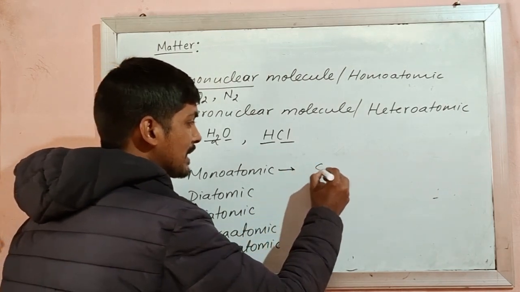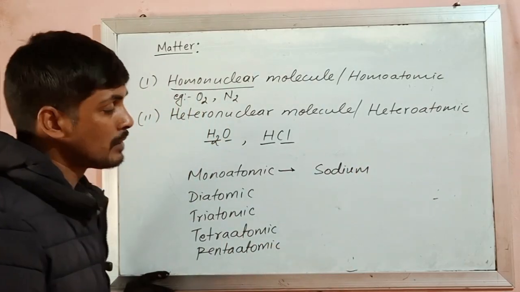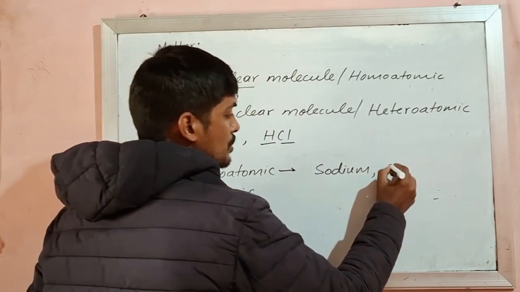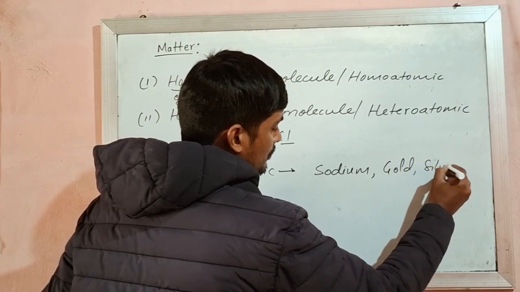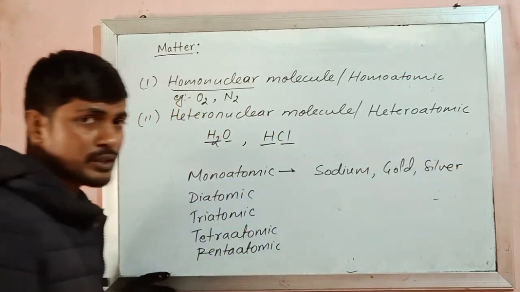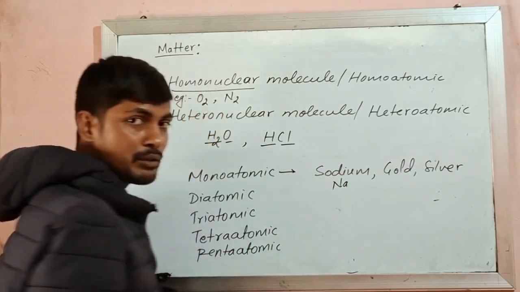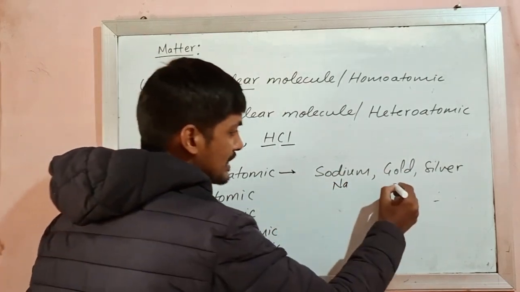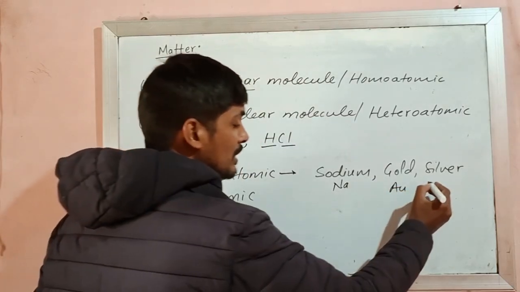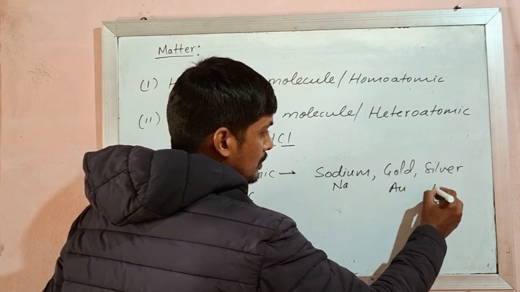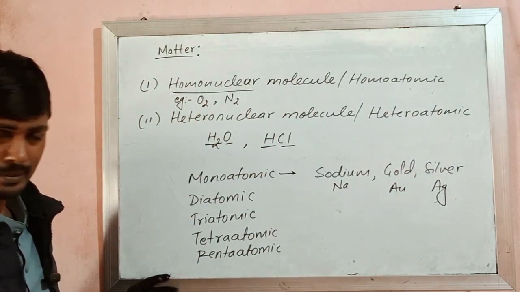For example, if we take sodium, gold, silver, their molecule exists as sodium in the form of Na, having only one atom. Gold exists in the form of Au, having only one atom. Similarly, silver exists in the form of one atom, that is Ag. So these are what? Monoatomic.